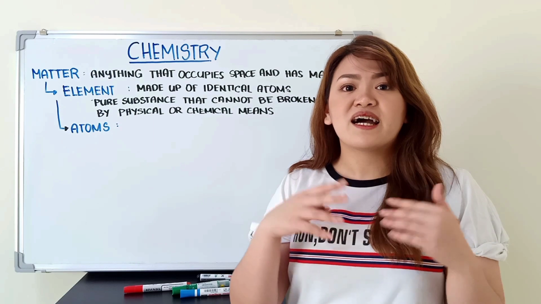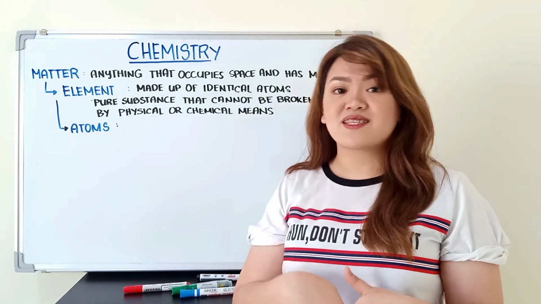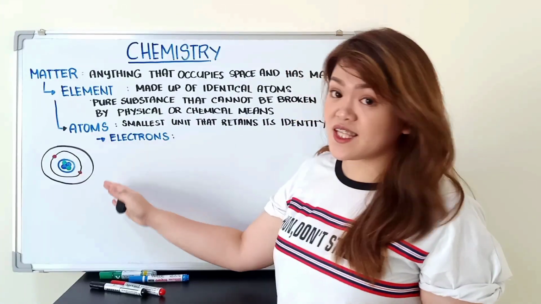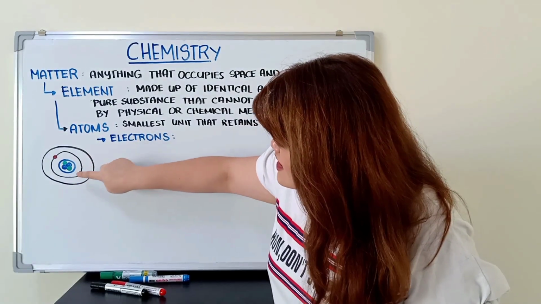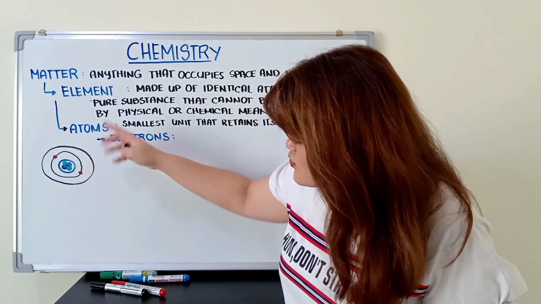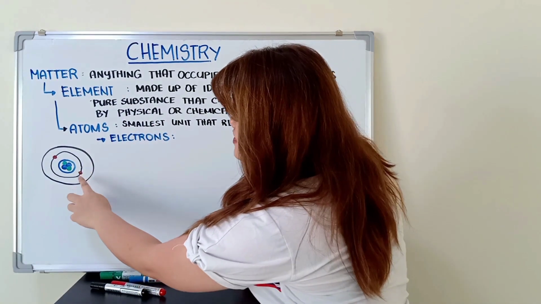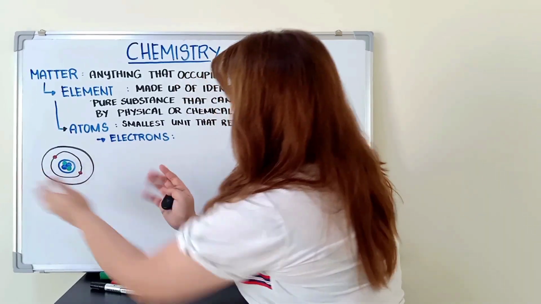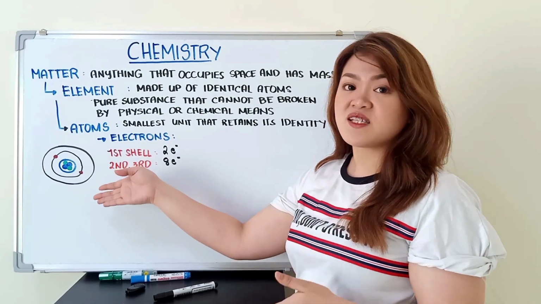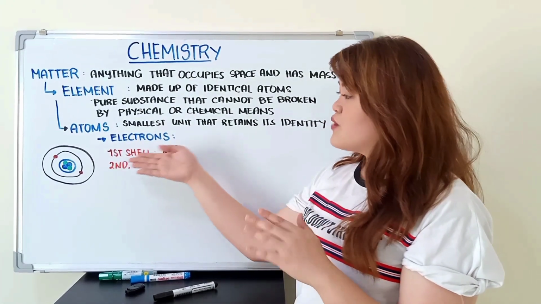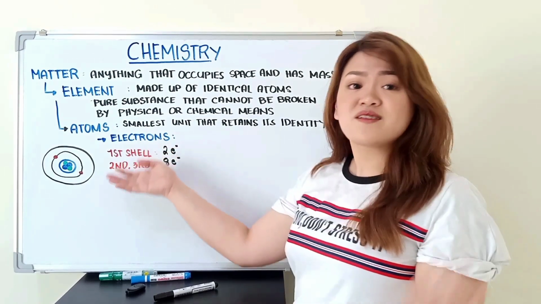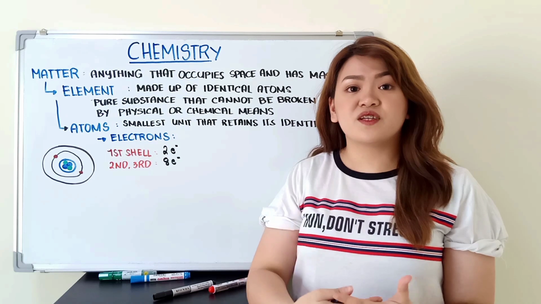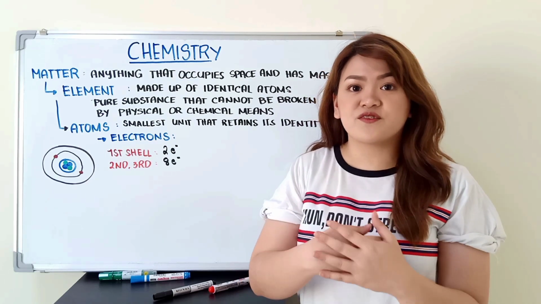So kailangan natin pag-aralan ng mabuti si electron to understand why. So electrons, as we have discussed earlier, is found sa electron cloud. Yung electron cloud natin guys ay may different energy levels or shells. And finifill ni electron yung mga shells na to from the shell na pinakamalapit sa nucleus palabas. And each shell has its maximum capacity. So for the first shell, we have 2 electrons lang. And for the second, third, and so forth, we have 8 electrons. I will make a separate video sa detailed explanation ng electron configuration.